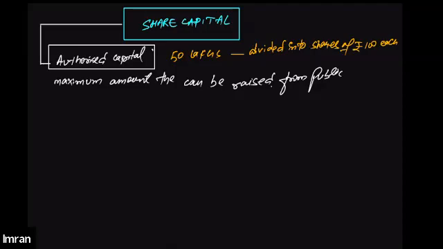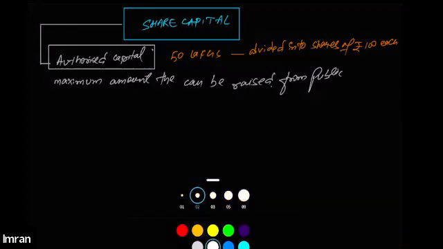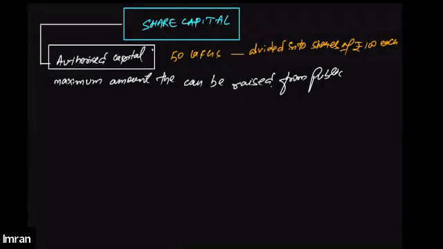So if the company has an authorized capital of 50 lakh divided into shares of rupees 100 each, that means the company has total authorized shares of how much? Tell me. 50,000, right? The company has total authorized shares of 50,000, having a value of 100 each. When you multiply this, you will get the total authorized capital of 50 lakh.